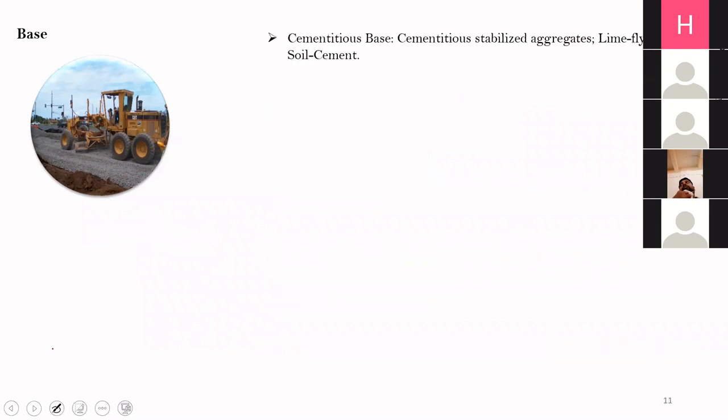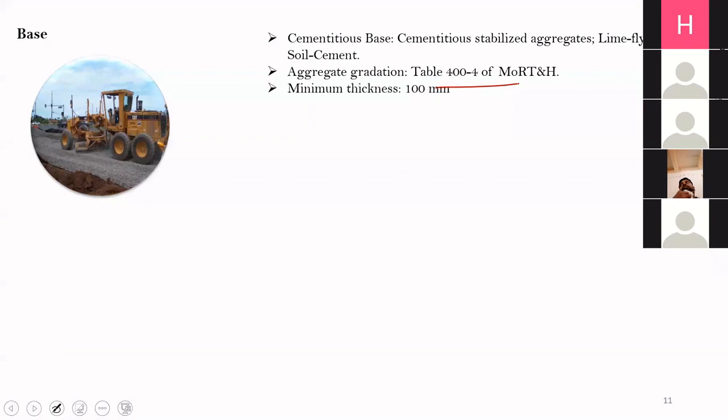Now comes the cement treated bases. Cement treated bases can be cementitious stabilized aggregates, a lime fly ash soil layer, or a soil cement composite. The aggregate gradation which you will use for cement treated bases will be as per Table 400-4 of the Ministry of Road Transport and Highways. The minimum thickness of cement treated base is 100 mm. Just a small recall that for granular base, it was 150 mm.